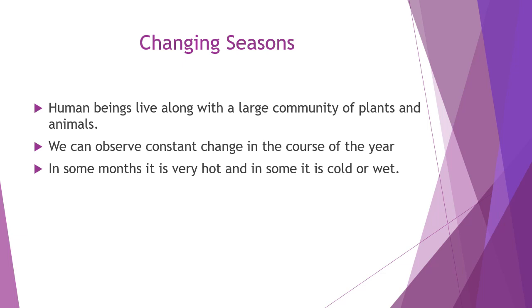That means seasonal wise some changes we can find in the plants. At the end, we get the fruits or vegetables which we utilize in our life.